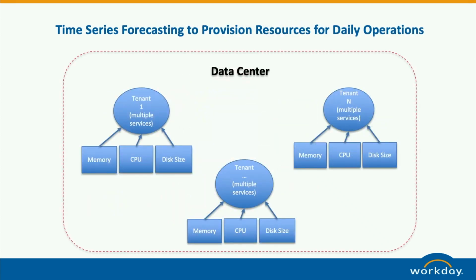Let's take a look at this background specifically, so that we can understand the rest of the resource forecasting. Let's say we have different tenants: tenant 1 through tenant N, working in this data center. For each tenant, there are multiple services, and for each service, we can provision different types of resources. So this is the situation.